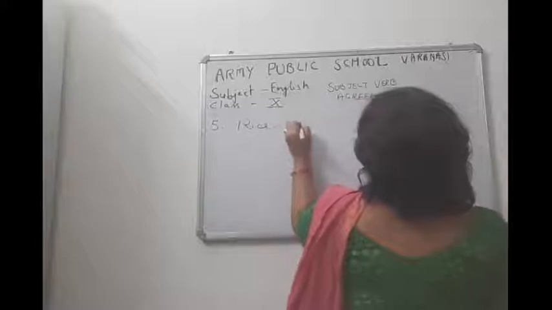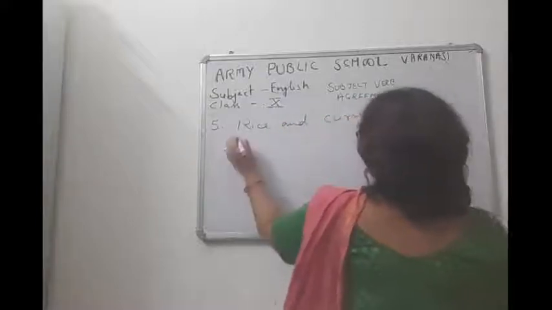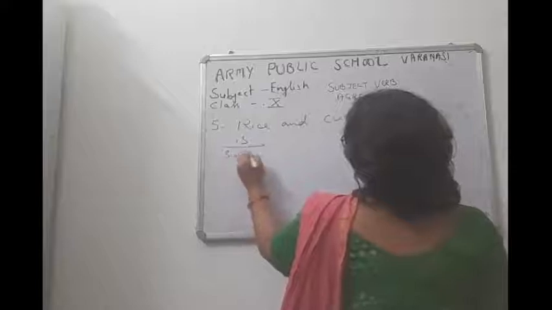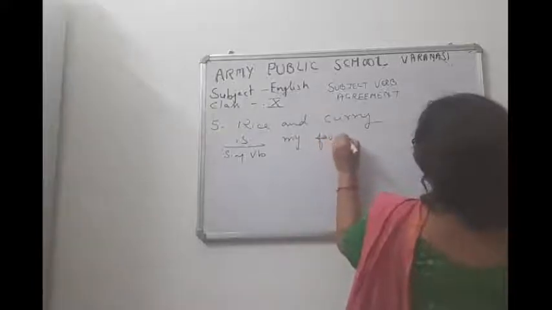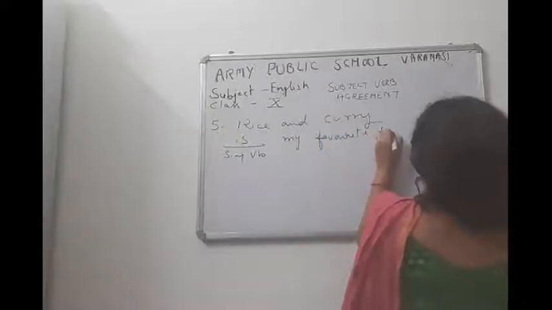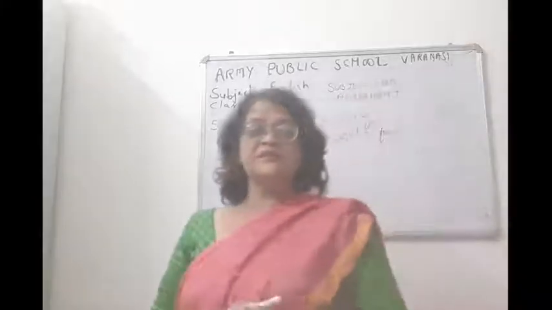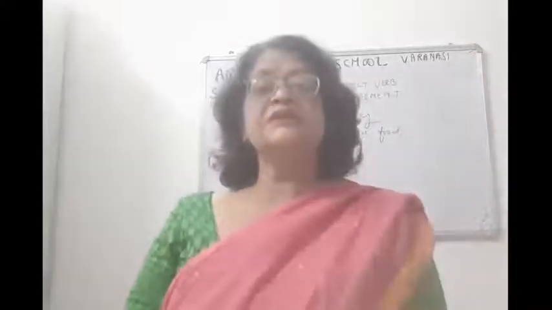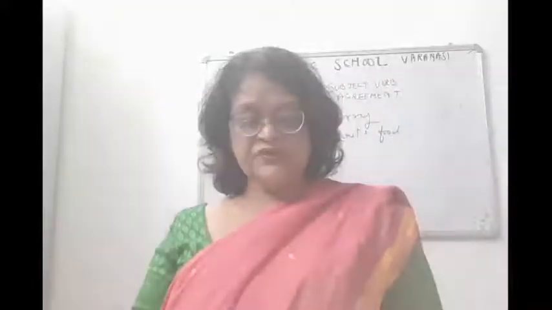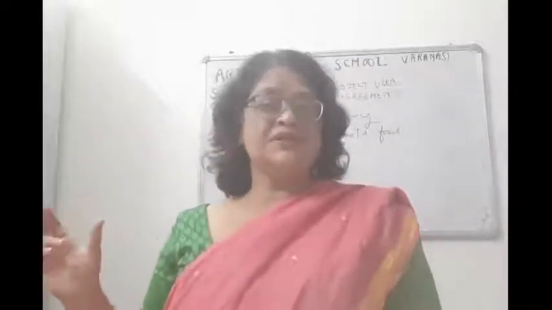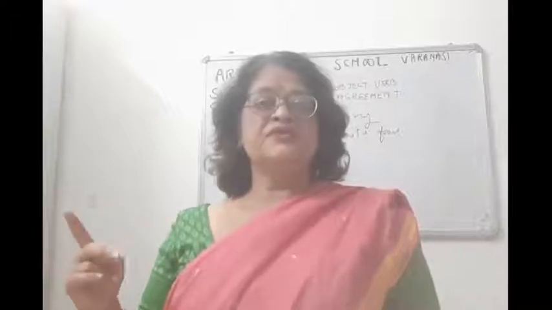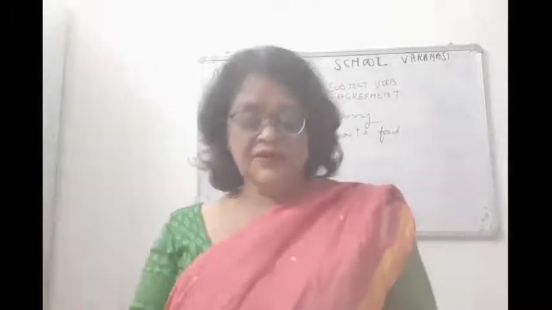Rice and curry is my favorite food. Now children, rice and curry, it is expressing the same idea. What is it expressing? It is expressing the same idea, that both are in the category of a dish. Okay, so when two or more nouns make one unit, like needle and thread is kept in a small box. Needle and thread is one unit. It is referring to one unit. That means the same kind of idea or the person or the thing.